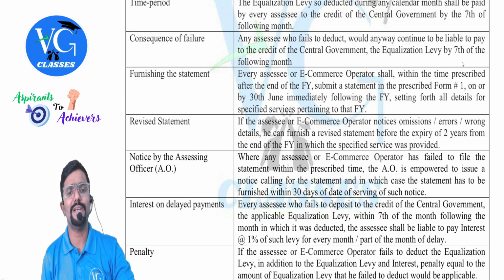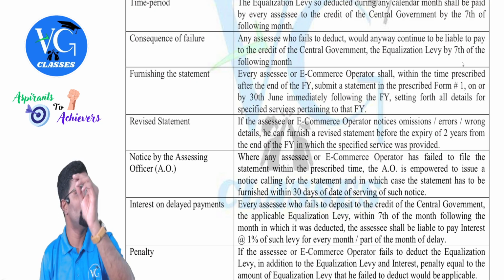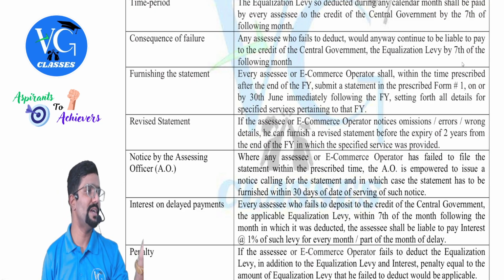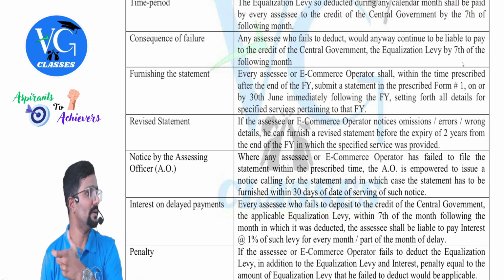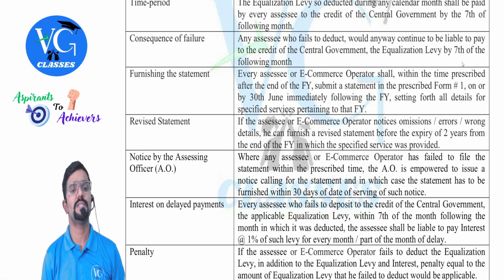Furnishing the statement, which I call the annual statement. Every assessee or e-commerce operator, that is nothing but the payer, shall, within the time prescribed after the end of the financial year, submit a statement in the prescribed form on or by 30th June, immediately following the financial year, setting forth all the details for specified services pertaining to that financial year, guys. Okay, means for all 12 months, how much equalization levy has been deducted, on what day, when it was remitted to the government, and on whose behalf. That is, who is the payee. All these details have to be given in this statement.